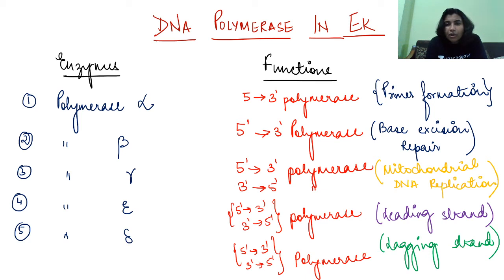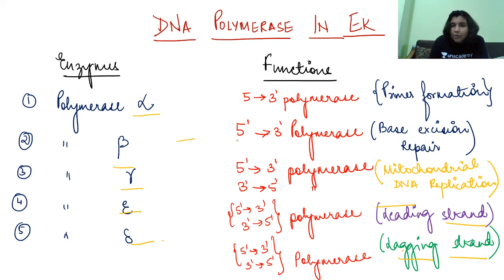Coming to DNA polymerase in eukaryotes, it has been classified into alpha, beta, gamma, epsilon, delta. Alpha 1 we call it 5 prime to 3 prime polymerase. It helps in the primer formation, right? Beta also helps in primer formation as well as base excision repair. Gamma helps in mitochondrial DNA replication. Epsilon helps in leading strand synthesis, right? And delta helps in lagging strand.